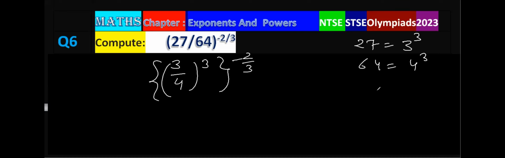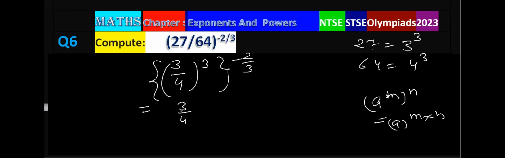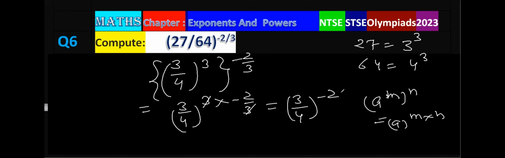But again, we know that if there is base and there is power of power, then what we do, we put the same base and multiply the powers. So 3 upon 4, multiply the powers. So 3 and 3 cancel out. Further, we can write 3 upon 4 power minus 2. I think you know the rule how to make the power positive by taking the reciprocal of the base and make the power positive. So 4 upon 3 power 2.